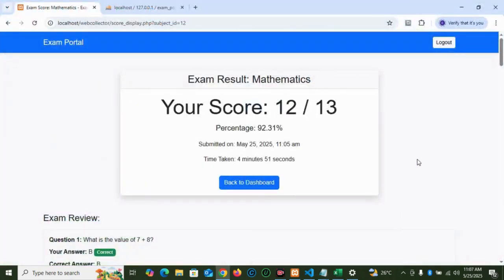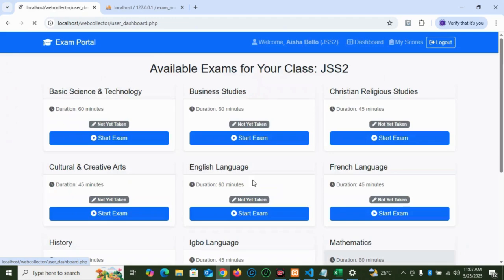Let's move to the dashboard now. You can see all the subjects are for the junior classes. So if a senior class student wants to have a login, once they log in, they will see all the senior classes, their relevant subjects. So it's a very intuitive interface.